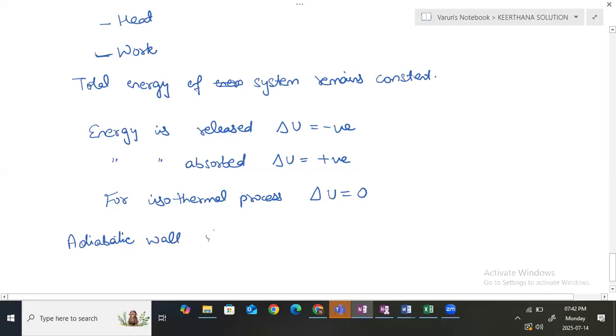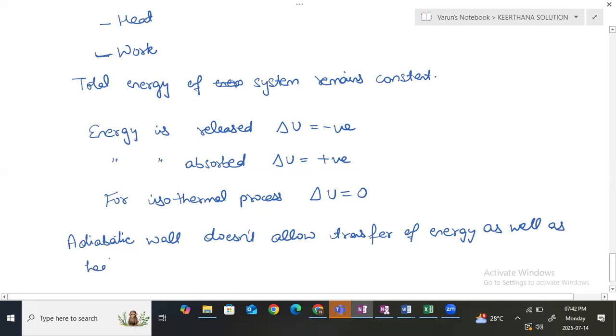It doesn't allow the transfer of energy or heat, but it allows work. Clear?